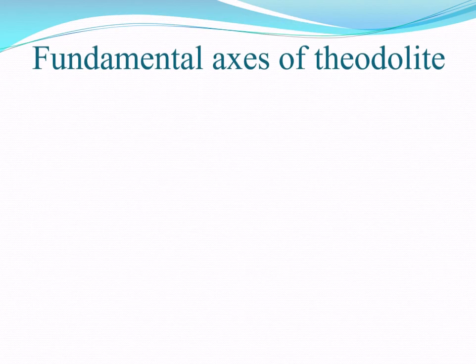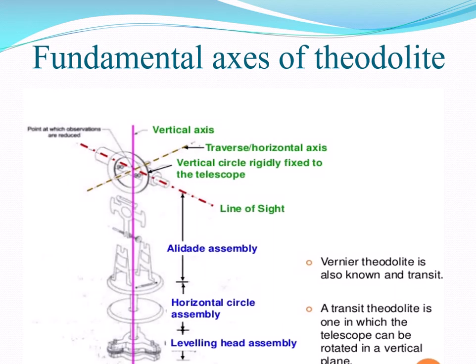Then the next one is the fundamental axes of the theodolite. This diagram shows the different axes of the theodolite. As we already discussed, this is the vertical axis and this is the horizontal axis, which is exactly perpendicular to the vertical axis. Then this is the line of sight or line of collimation. This assembly is the alidade assembly. Then this is the horizontal circle assembly and this is the leveling head assembly. So these are all the fundamental axes of the theodolite.